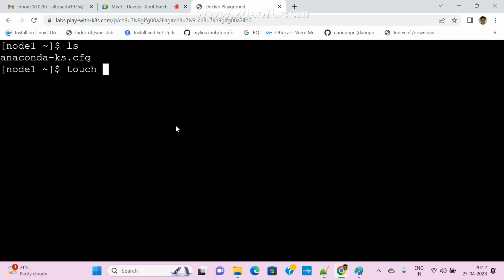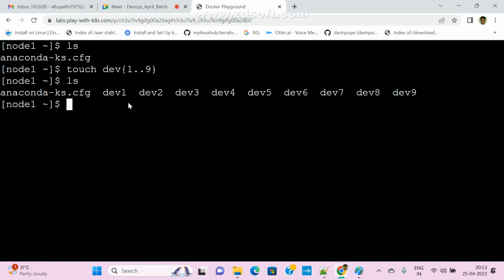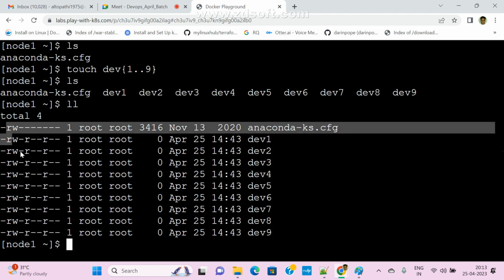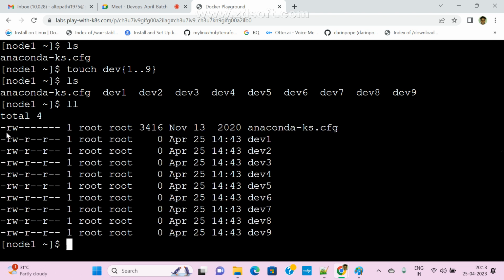I am using dev. I am creating multiple files, 1 to 9, using curly brackets, so dev 1 to 9 with the extension txt, or if you don't want the extension we can leave it. Now ls, see here, how many were created? Now check with ll. Are these files or directories? Only regular files, not directories. How do I know this is a file? Based on the first character, a hyphen means it is only a file.